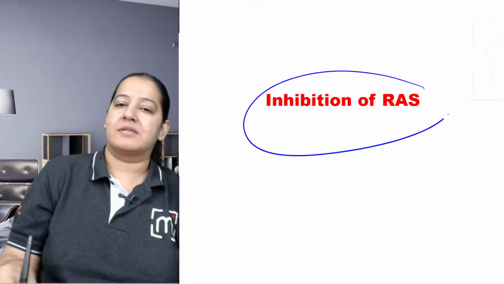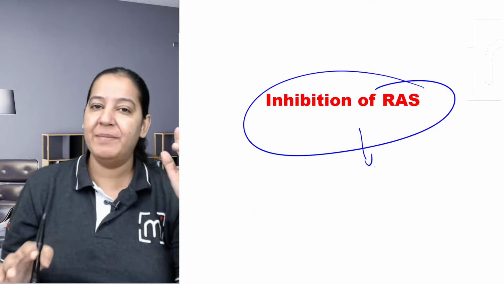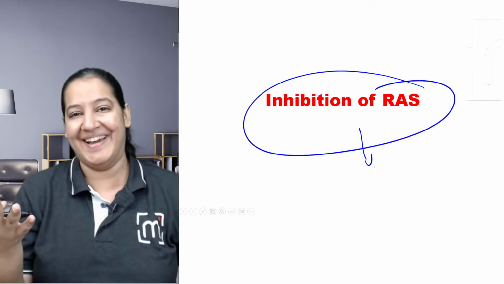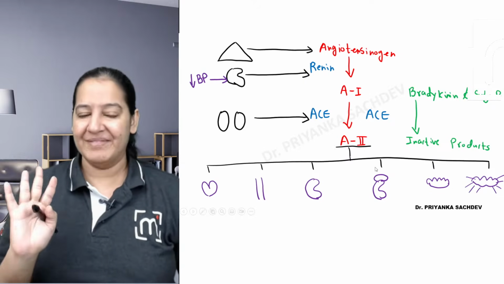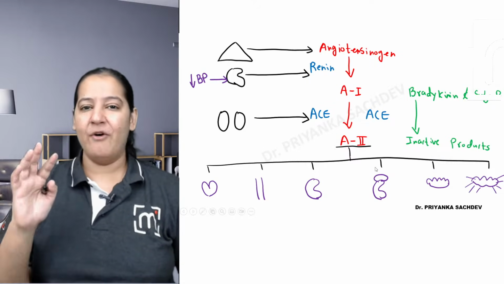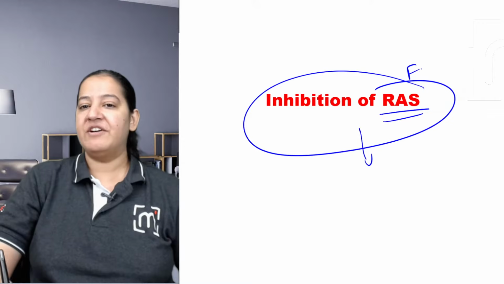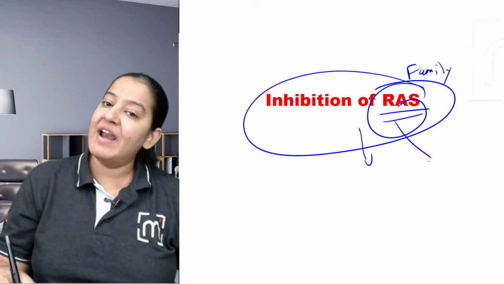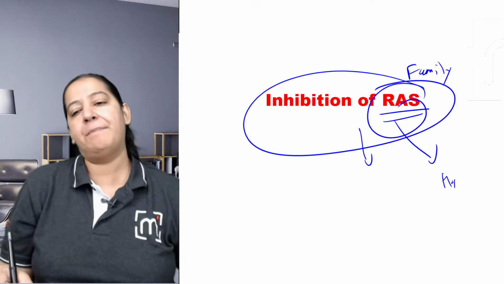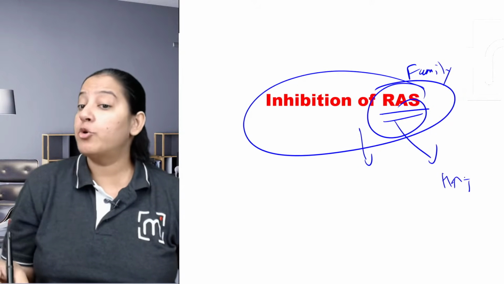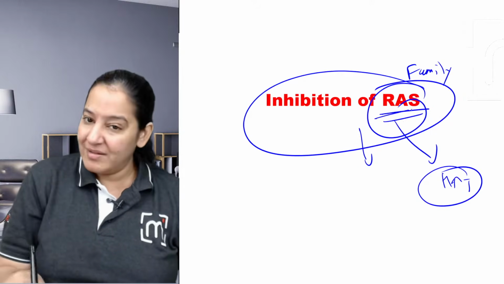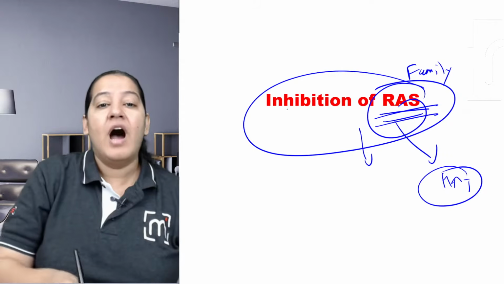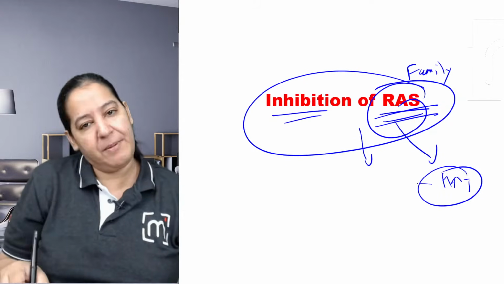Let me come to the drugs. So the chapter is starting now. Until now we were building the background of what to study, but that is important. So see, I want to inhibit the family. The name of the family is the RAAS family. Why do I want to inhibit it? Because of the overactivity of this family, the person is having hypertension. I'm a doctor. I want to treat hypertension in my patient. So this system is overactive. I want to inhibit it so that the BP becomes normal.